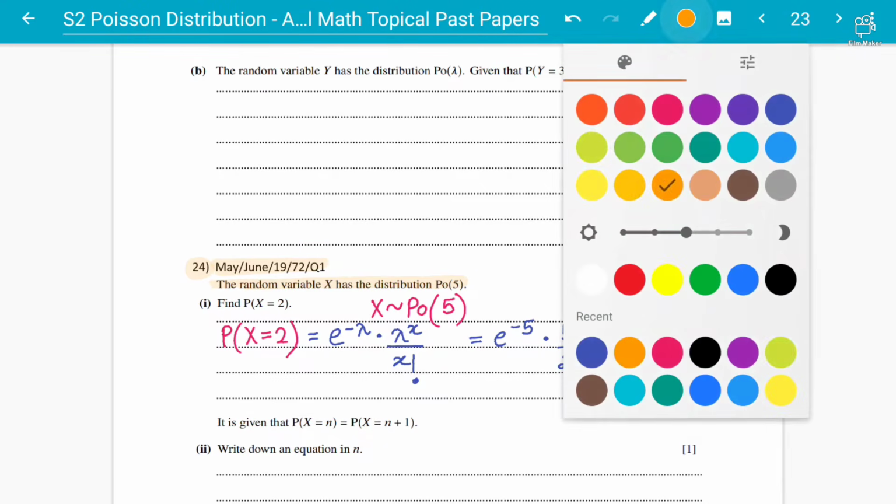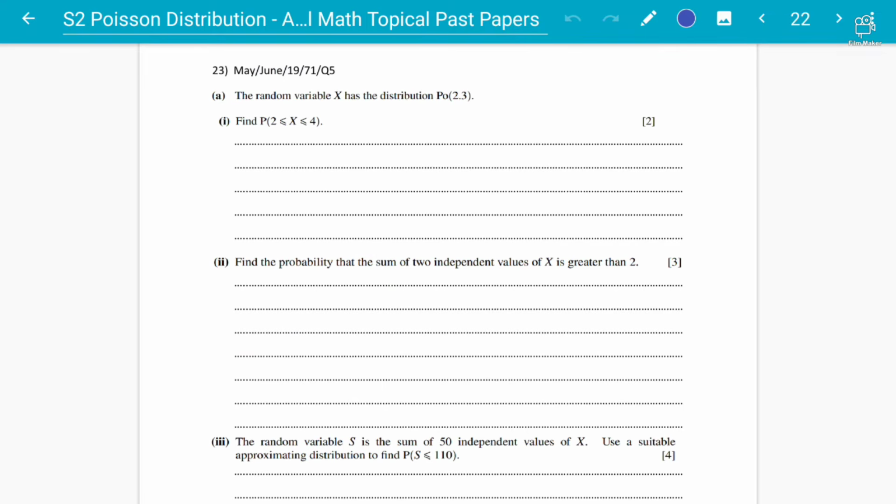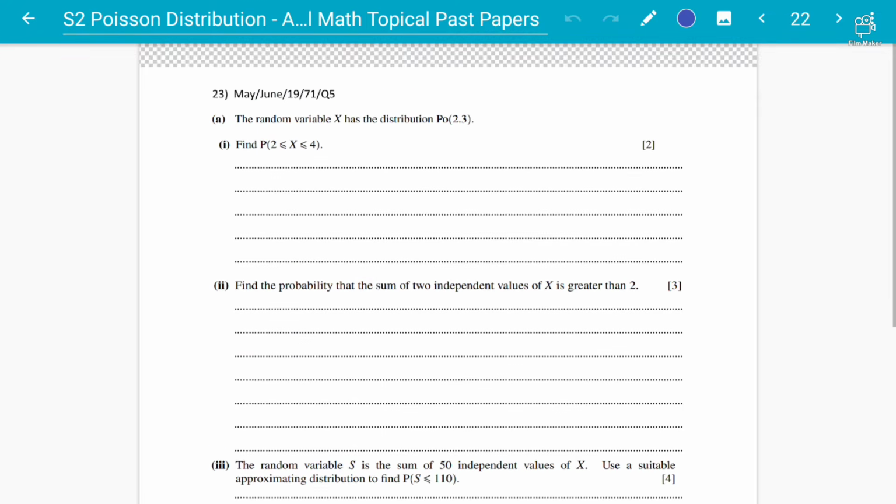Hope everyone got this basic understanding of the question and how to apply it. This is just to start off things. Let's talk about another question. This is the answer for this. And the reason I'm doing past papers is that you'll get a better idea.